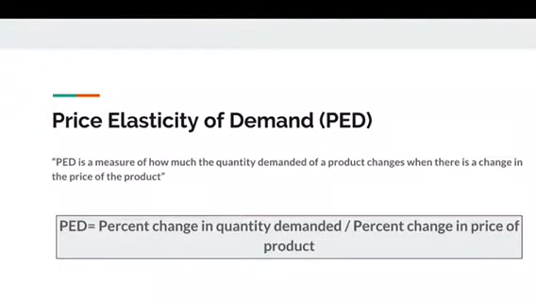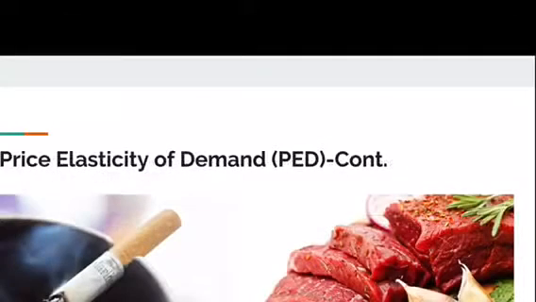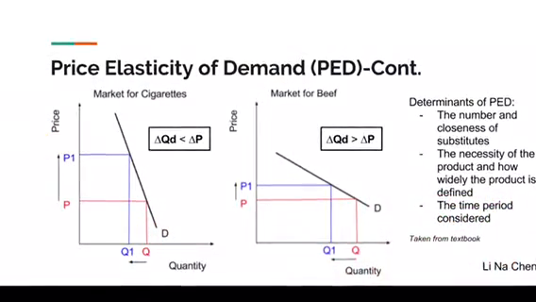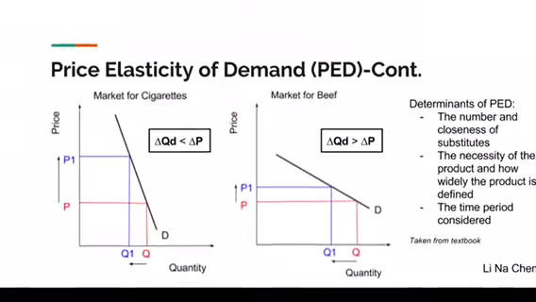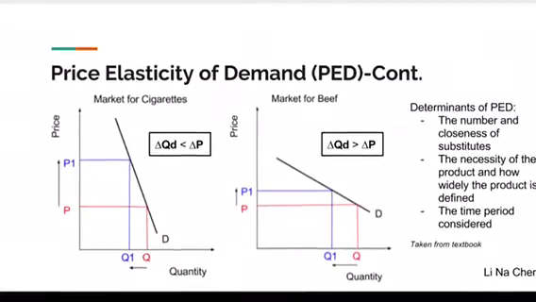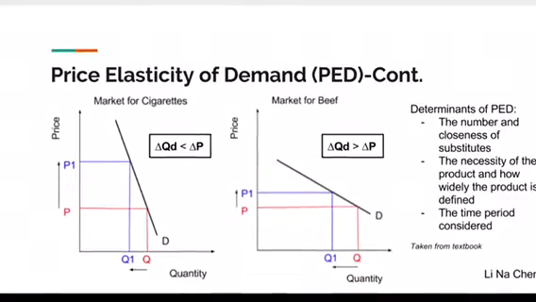To gain a better understanding of this concept, let's consider the price elasticity of demand for two products. Here we see cigarettes and meat. Let's examine the price elasticity of demand for both. Cigarettes are relatively price inelastic, meaning that as the price changes, there will be little change in the demand for the product. This concept is displayed in the diagram to the left side of the slide.